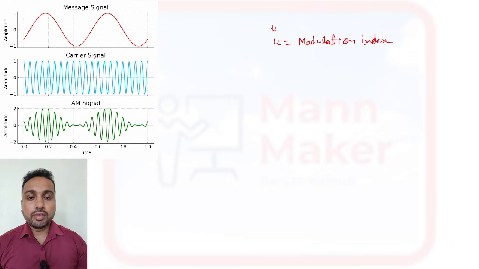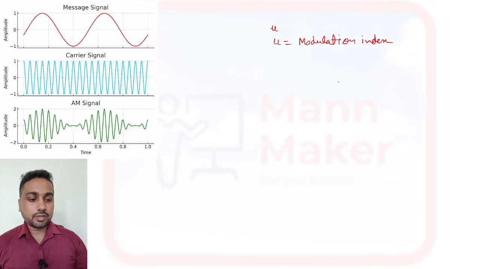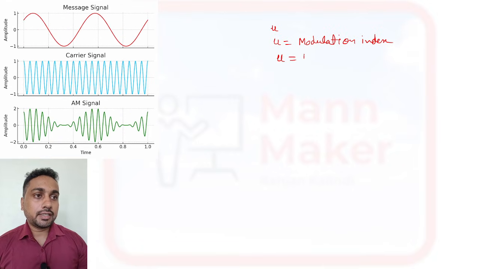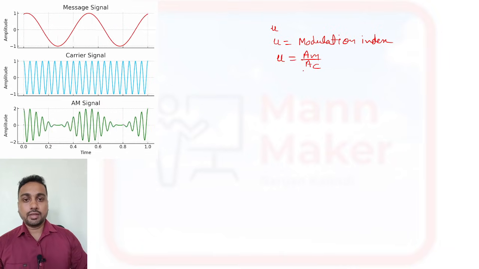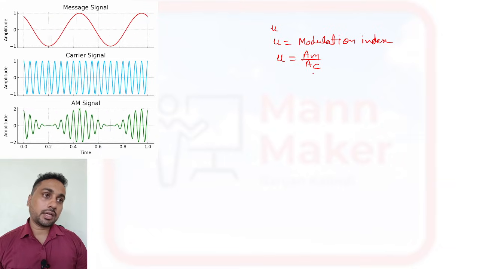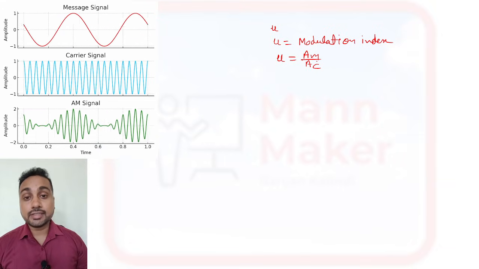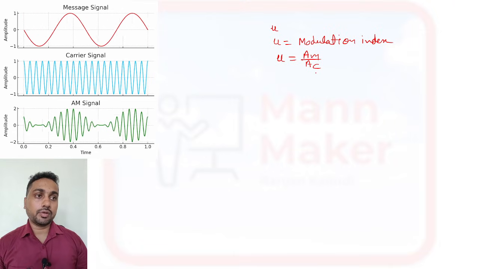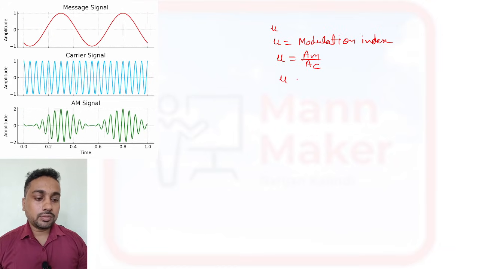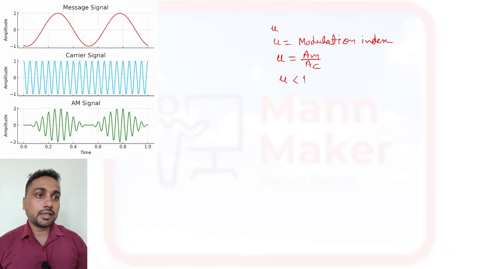Modulation index is Am by Ac, the ratio of the modulated message amplitude and the carrier amplitude. Now the condition is there: when this mu is less than 1,